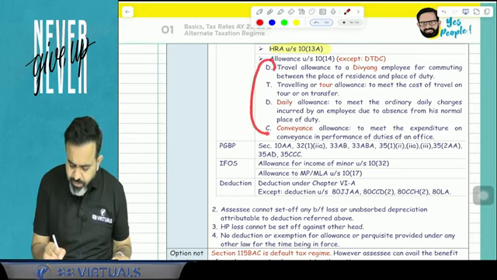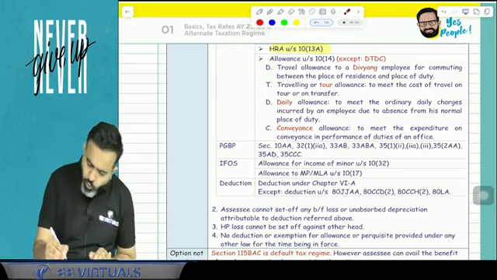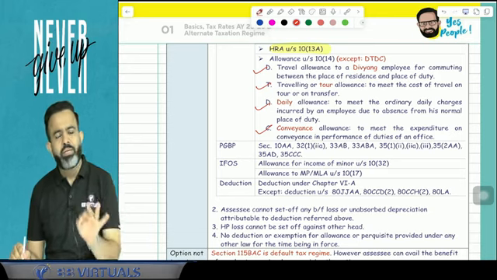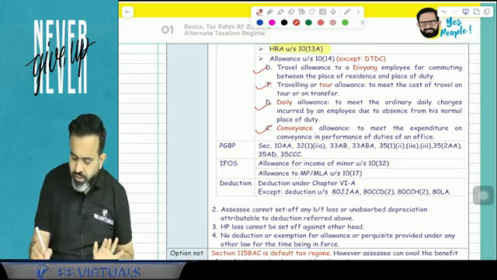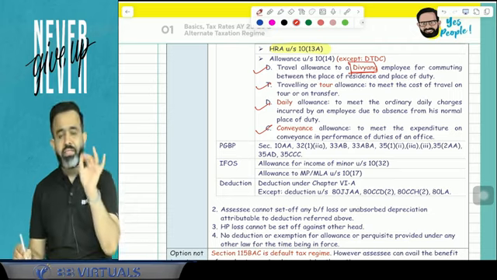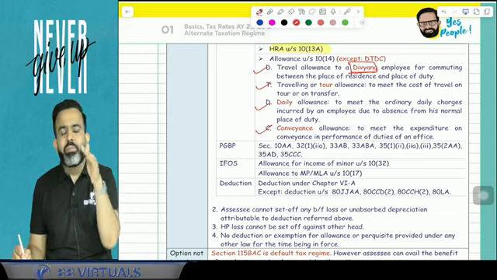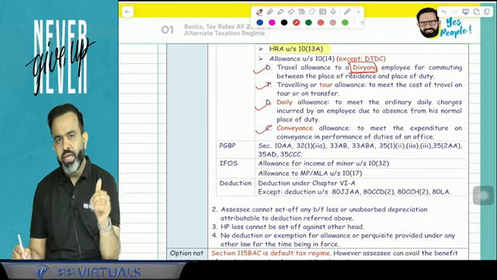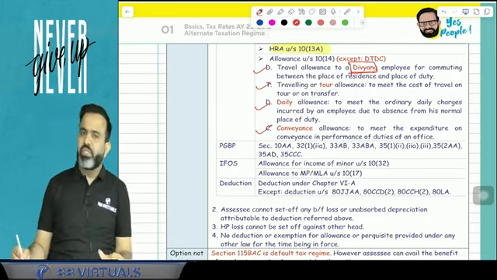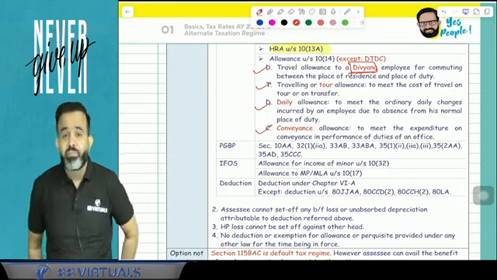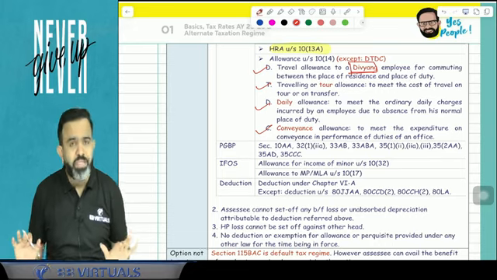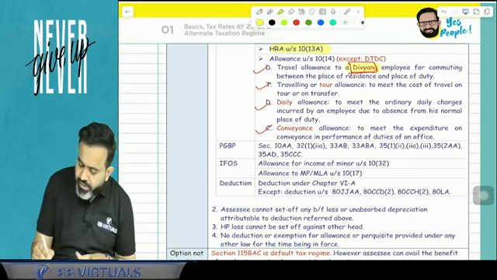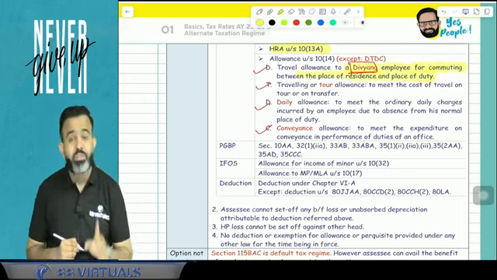But guys, there is one exception, that is the DTDC. These 4 allowance exemptions you can claim, that is DTDC, meaning for the Divyang employee. Divyang means a handicapped employee. If there is a handicapped employee, then he can claim exemption for the transportation allowance, also known as the commutation allowance. That exemption is 3,200 per month. So 3,200 per month, that exemption is still available even if you follow the 115BAC.